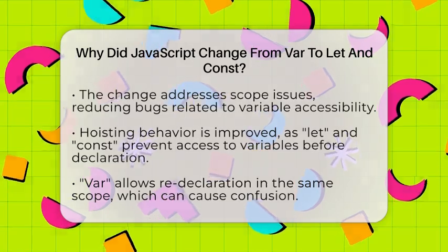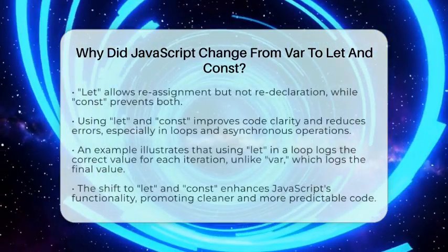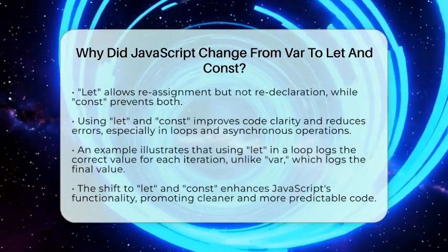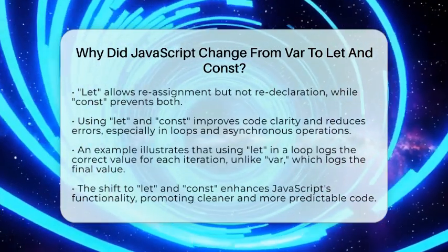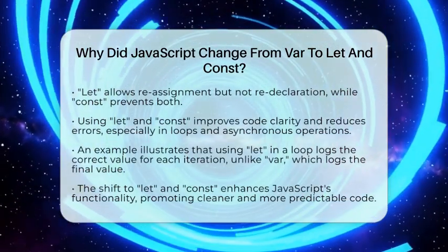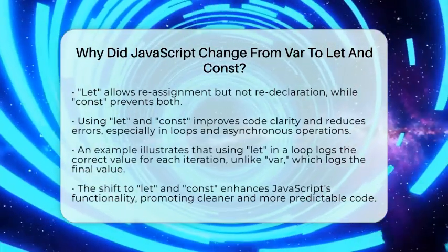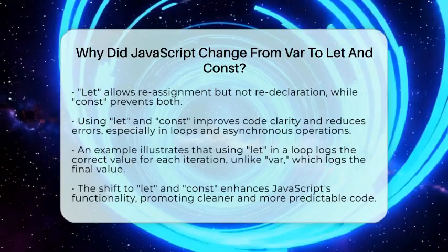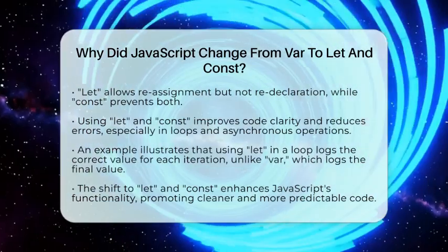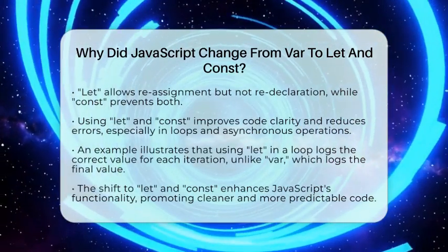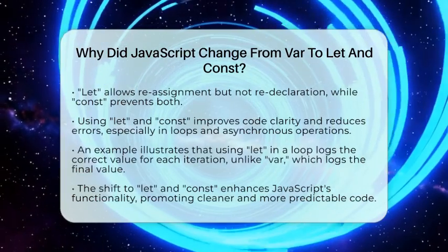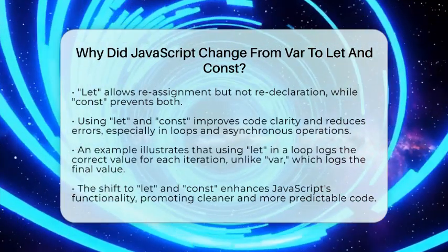For example, in a loop that iterates over an array, using let ensures that each iteration has its own scope for the loop variable. This is especially important when dealing with asynchronous operations. Consider this example. If you use let in a loop to log values, each iteration will log the correct value. In contrast, if you use var, all iterations will log the final value, which can lead to confusion.